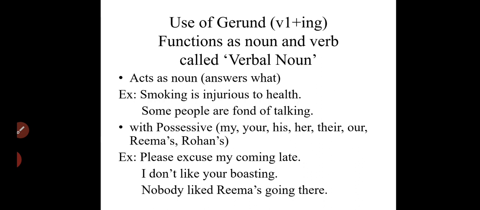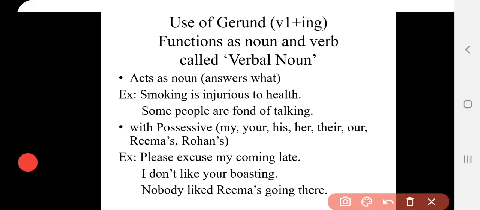Use of gerund. First of all, what is the form of a gerund? It is verb's first form plus ing. It is similar to the present participle, but in later videos we will learn how it is different from present participle. Today we will discuss the use of gerund. For example, going, playing. These are examples of a gerund.